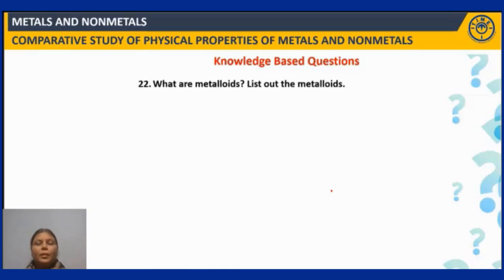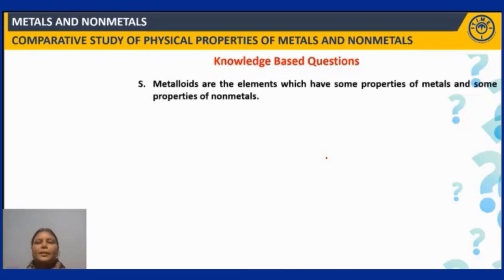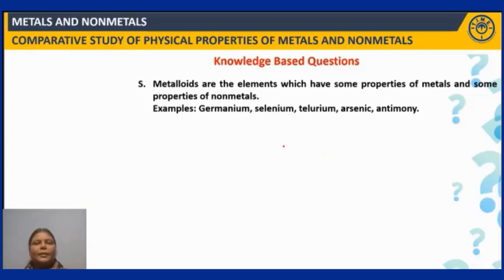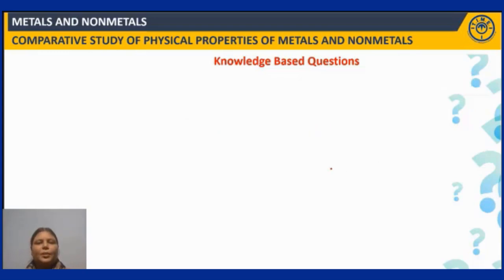What are metalloids? List out the metalloids. Fine. So here you can see the answer. I've already written. Metalloids are nothing but the elements that have some properties of metals and some properties of the non-metals. And the examples are germanium, selenium, tellurium, arsenic and antimony. So these are the elements which you have learned as metalloids. Fine.